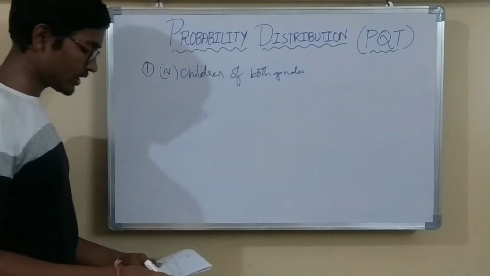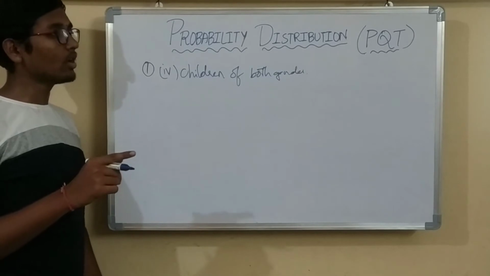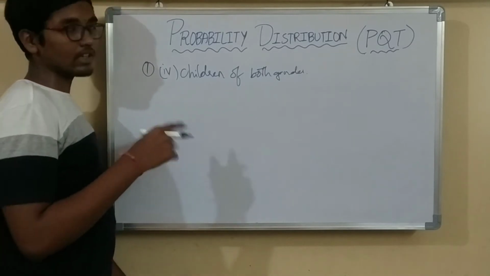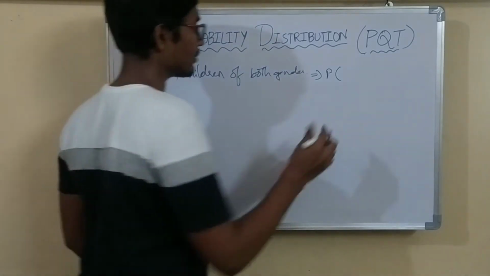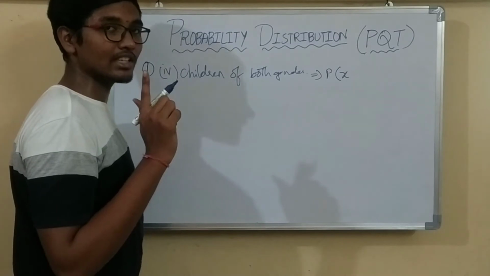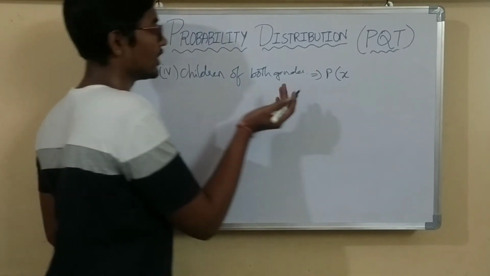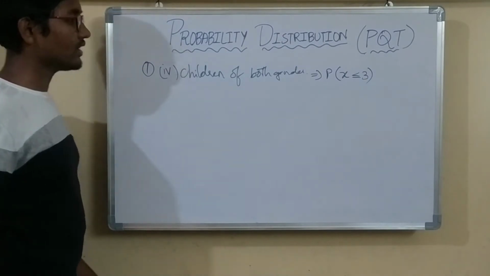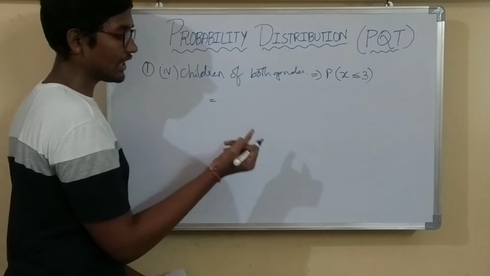Right? Now, children of both genders, that is, if they have a minimum of 1 girl and a minimum of 1 boy. We have considered X as the boys, so we are converting it into boys. There must be a maximum of 3 boys, because if there are a maximum of 3 boys, there will be 1 girl, and then the both-gender condition is satisfied. So P of X less than or equal to 3, meaning 3 or 2 or 1.